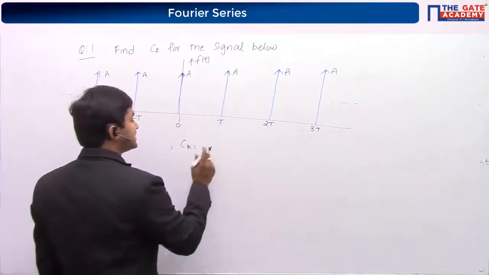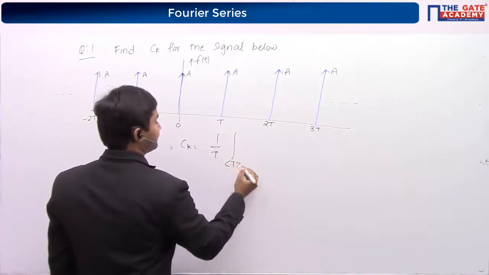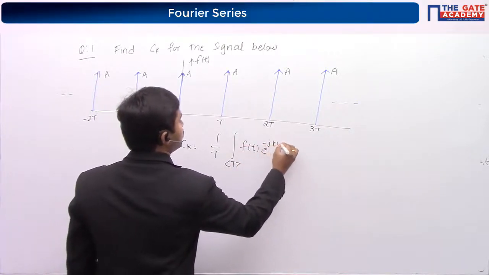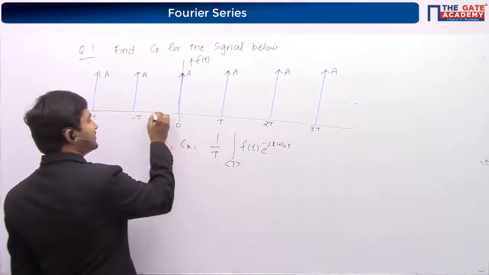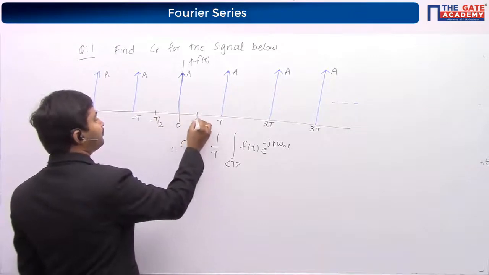What is Ck? Ck is equal to 1 by T integral over T of f of t e power minus j k omega naught t. Let me consider the interval of t from minus T by 2 to T by 2.